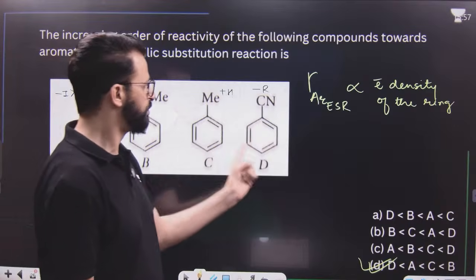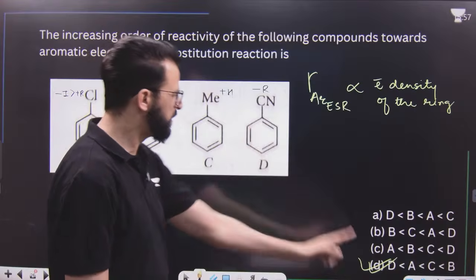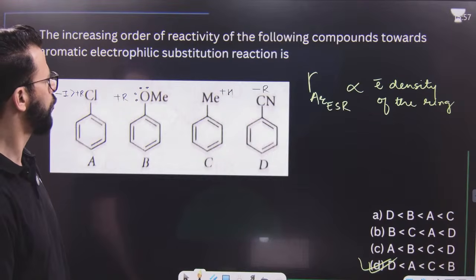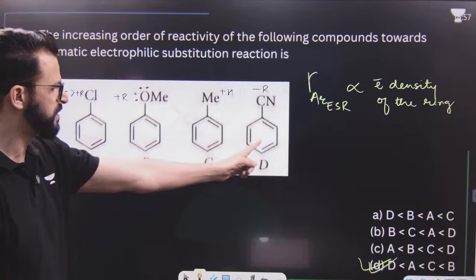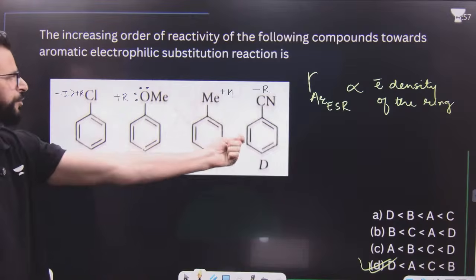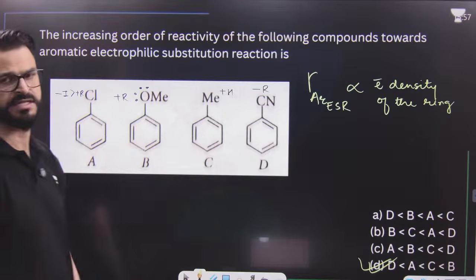So this will deactivate the ring. Here, electron density will be very low. That's why D is the aromatic compound which shows aromatic electrophilic substitution very slowly. So D is first, it shows slowly, then A will show faster than that, then C will show faster than A, and B will show fastest among all.